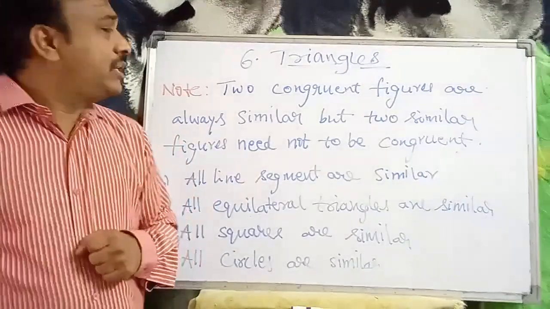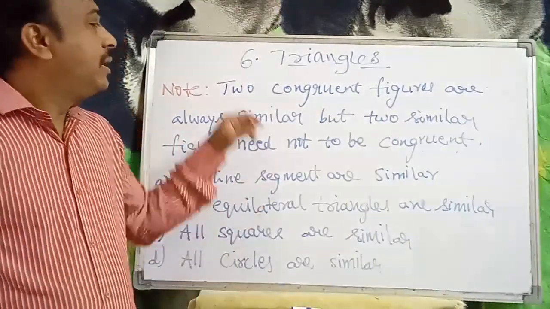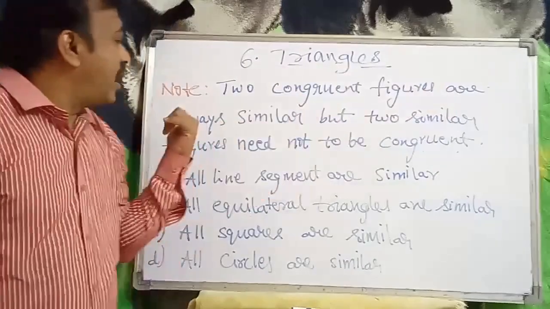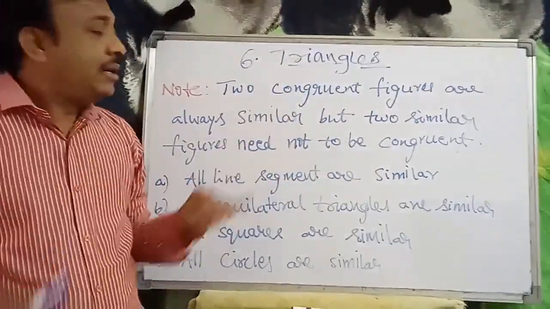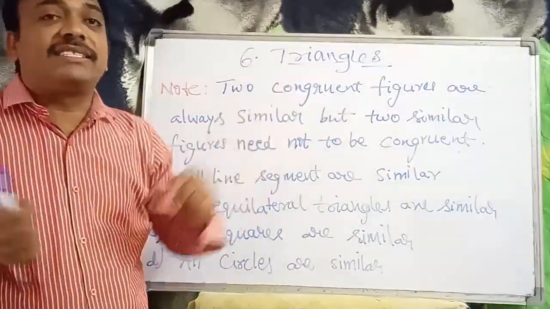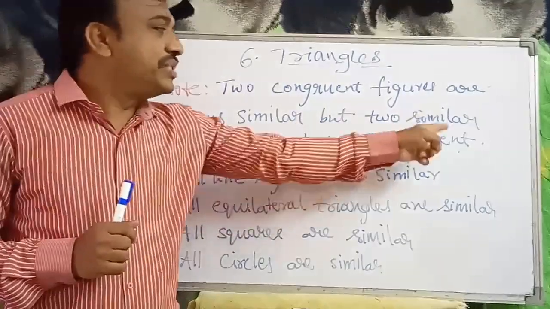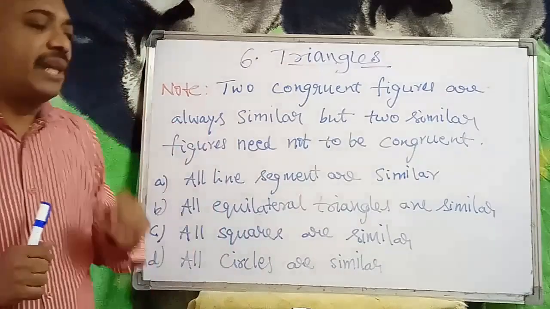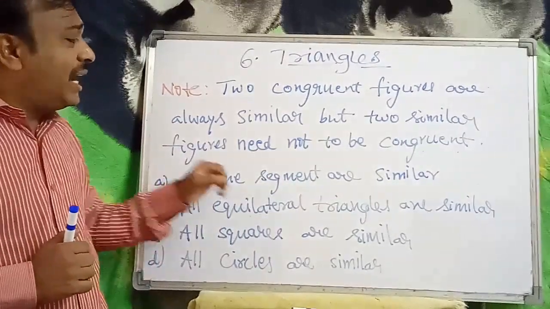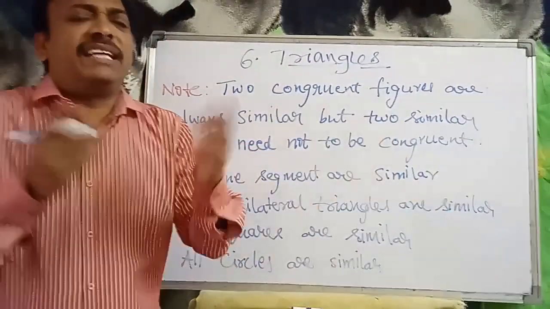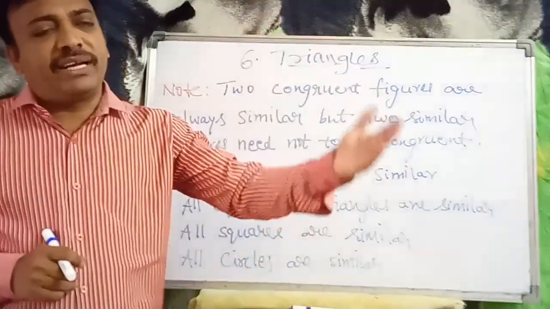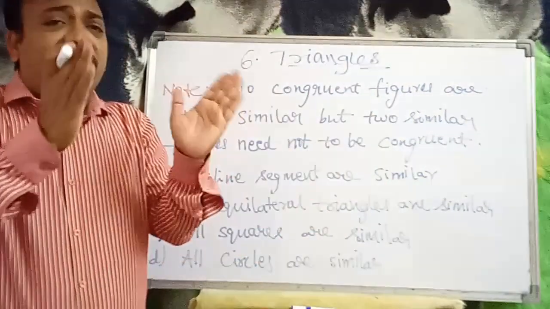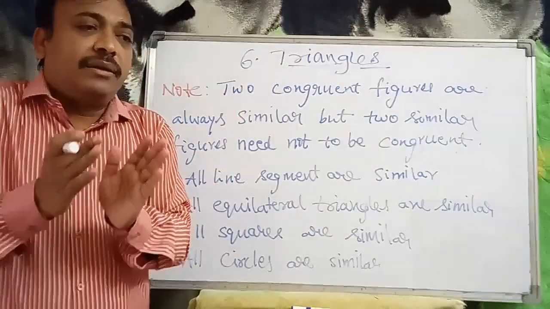Here is an important note that we already discussed. Two congruent figures are always similar, but two similar figures need not be congruent. And all line segments are similar. Line segments may be 4 cm, 5 cm, or 7 cm, but they are similar.